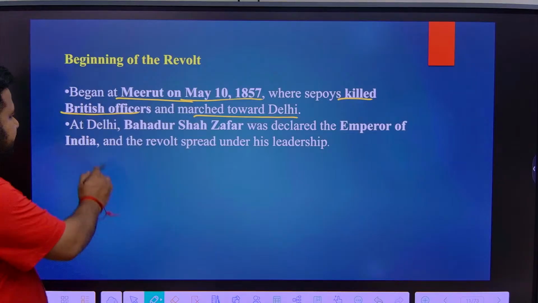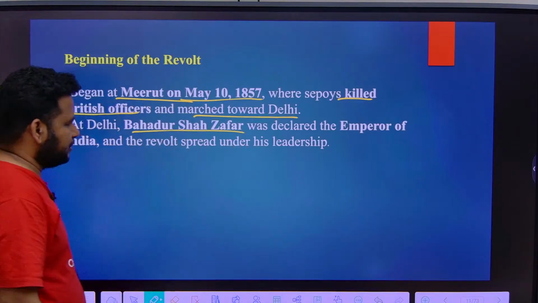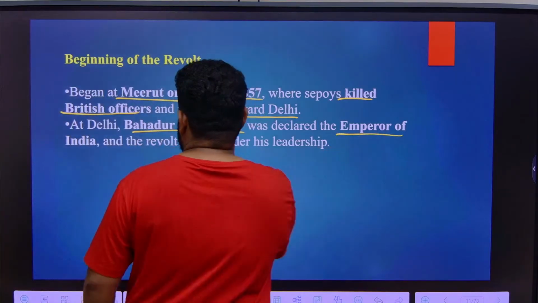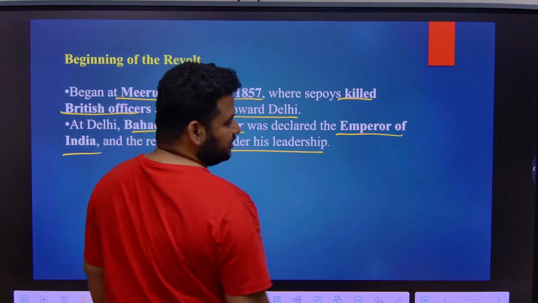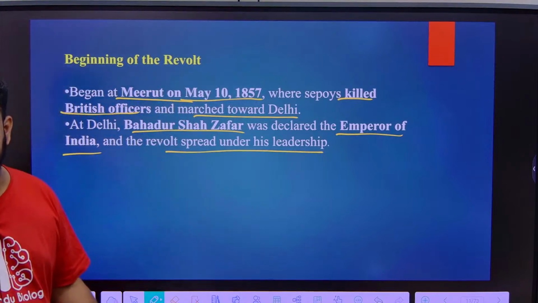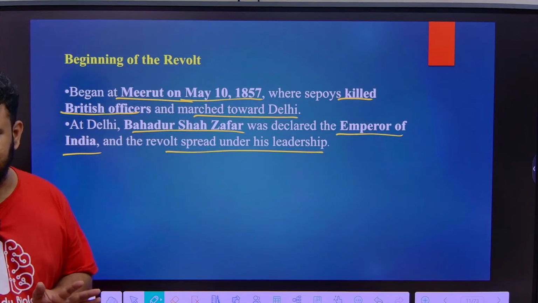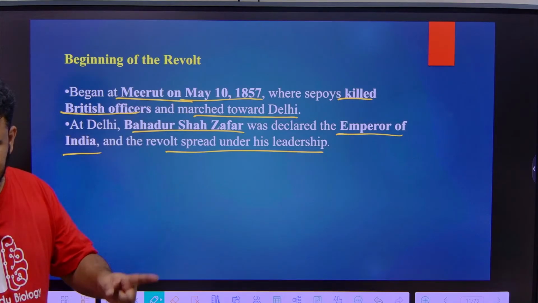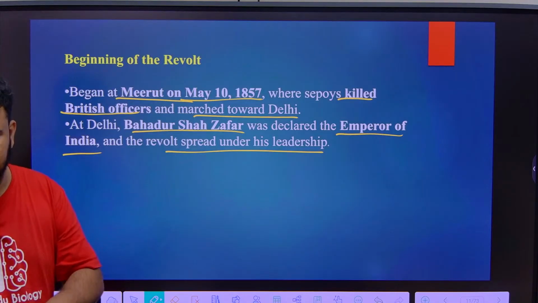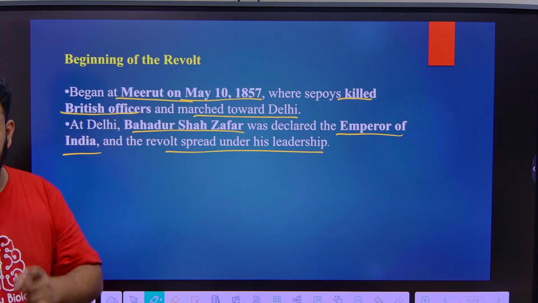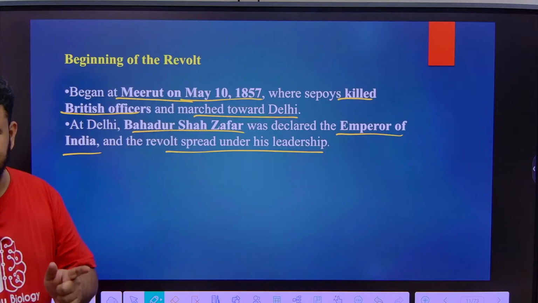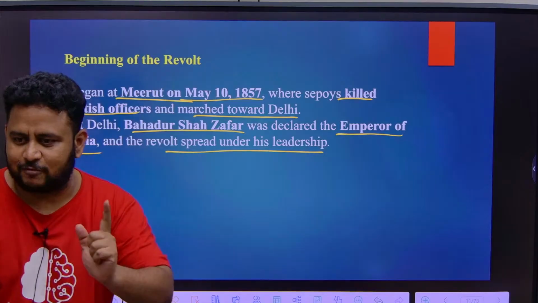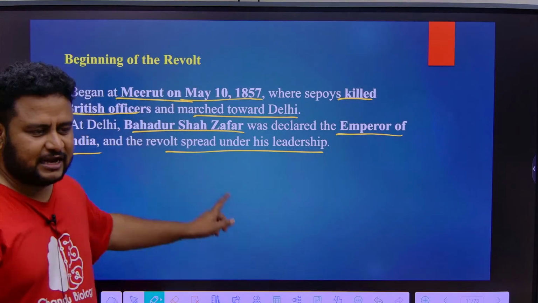Then at Delhi, Bahadur Shah Zafar was declared the Emperor of India, and the revolt spread under his leadership. He is an old man, he cannot do anything, so they made him the Emperor of India, and under him the revolt was started. They wanted to go to Delhi, and they declared him the Emperor of India. Under him they were fighting against the British.